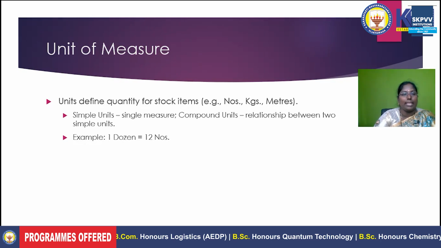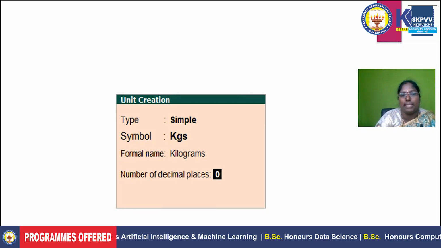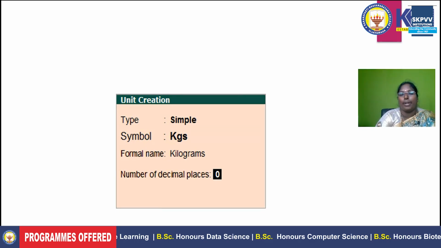For cloth, it is meters. Whatever product you have, you need to mention how to calculate or measure it. Once you have selected the units of measure, it asks for the symbol, like kgs or numbers or pieces or boxes or packets, and you mention the formal name, kilograms. The shortcut name is kgs and the formal name is the full name.